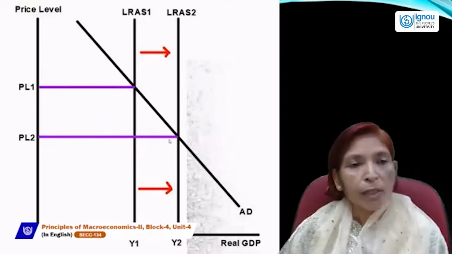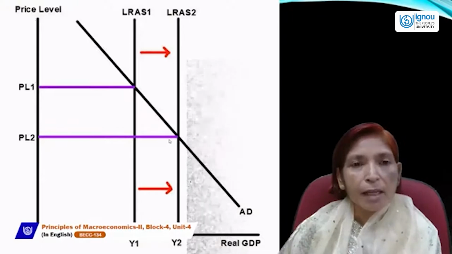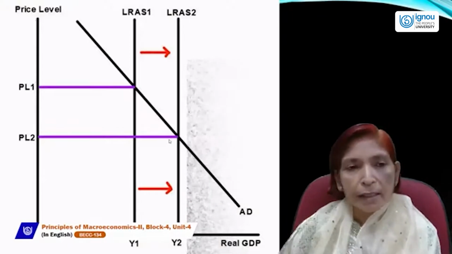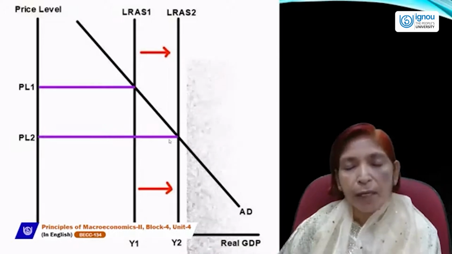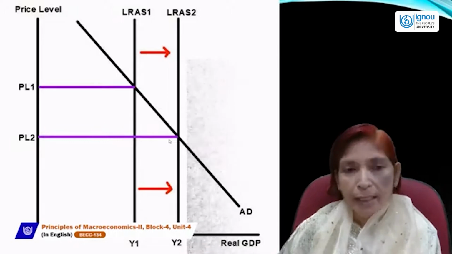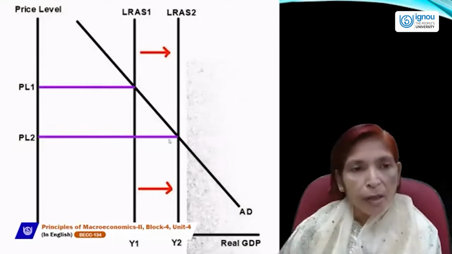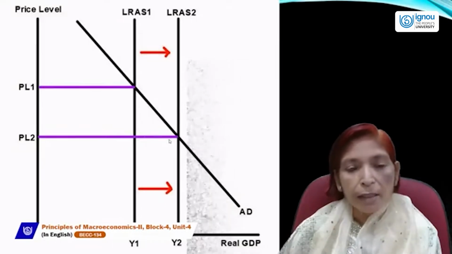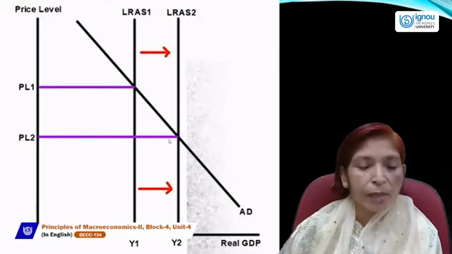First of all, where both curves intersect each other, the equilibrium point is determined. If the LRAS curve shifts to the right-hand side, we can show a parallel shift of this vertical curve to the right, and the aggregate demand curve will remain the same, and this aggregate demand curve intersects LRAS2 at another point. Here the price level will fall and the income level will rise.